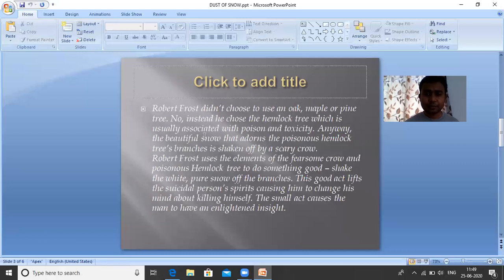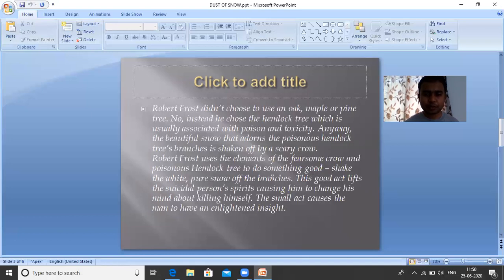But the beautiful snow that adorns, that is, decorates, the poisonous hemlock tree's branches is shaken off by a scary crow. Now you see two natural elements. One is the hemlock tree, which is very poisonous. Second is the black crow, which is the sign of death and fear. These two natural elements are used by the poet to teach us a lesson. Now, what lesson does Robert Frost want us to understand? Let us see. Robert Frost uses the elements of the fearsome crow and poisonous hemlock tree to do something good.